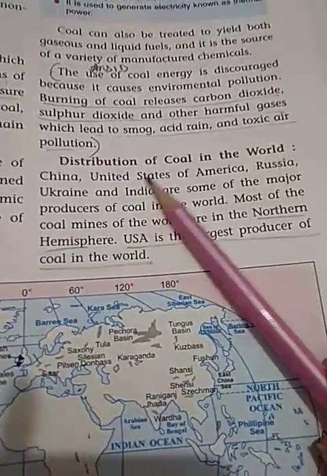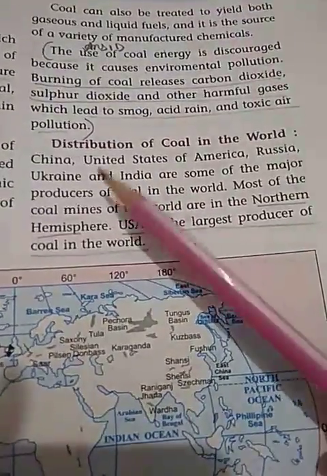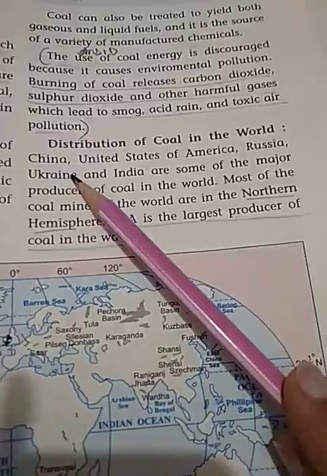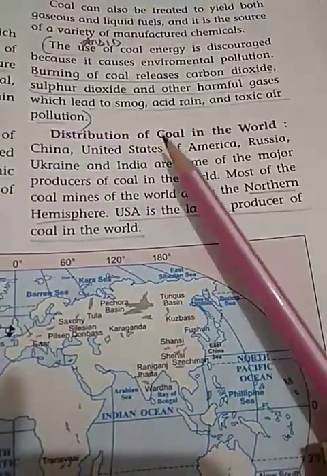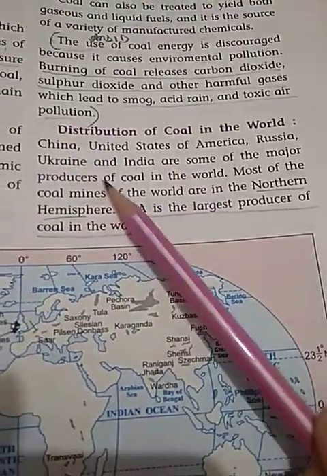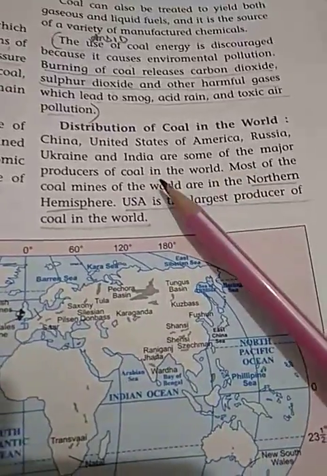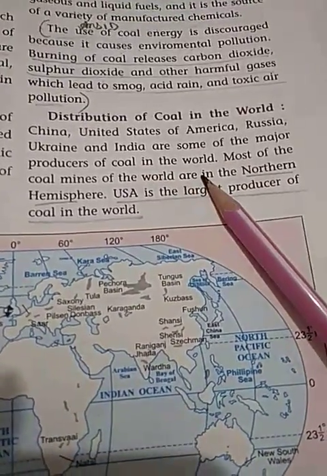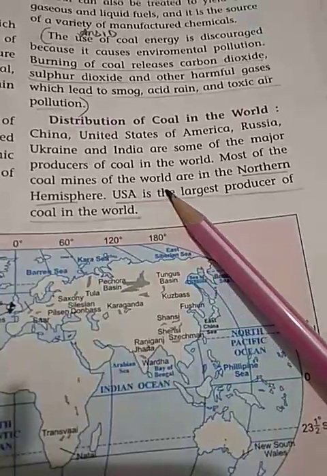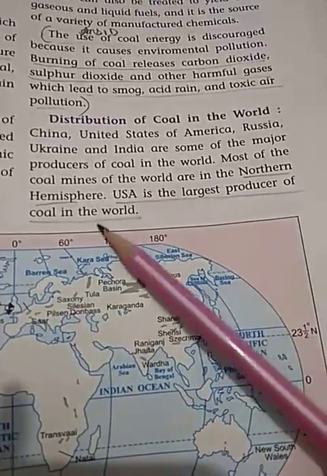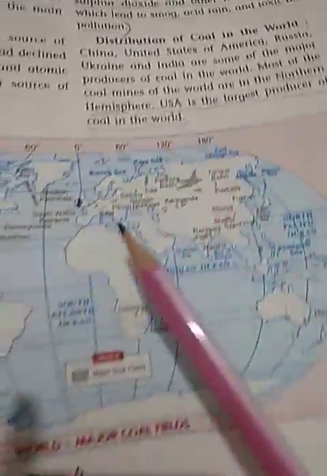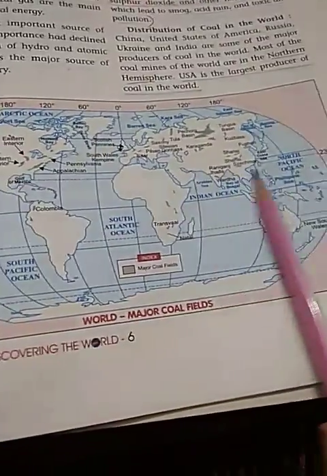Next is the distribution of coal in the world. Countries' names are mentioned here. China, United States of America, Russia, Ukraine and India are some of the major producers of coal in the world. Most of the coal mines of the world are in the northern hemisphere.